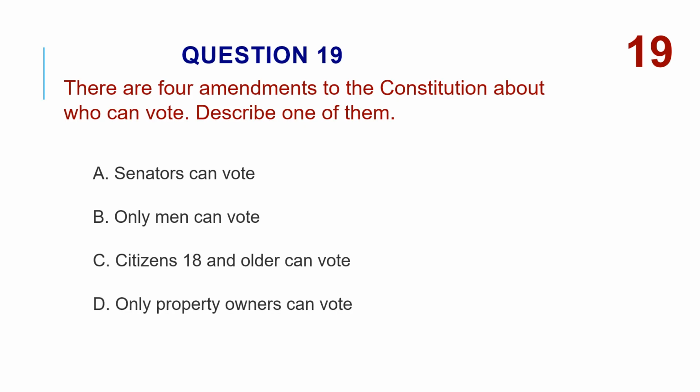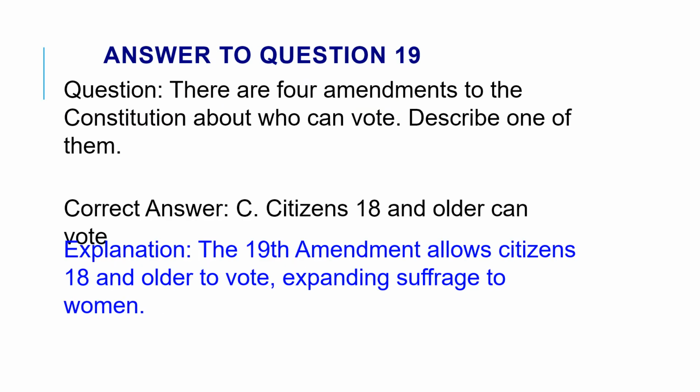There are 4 amendments to the Constitution about who can vote. Describe one of them. A, senators can vote. B, only men can vote. C, citizens 18 and older can vote. D, only property owners can vote. The correct answer is C, citizens 18 and older can vote. The 19th Amendment allows citizens 18 and older to vote, expanding suffrage to women.